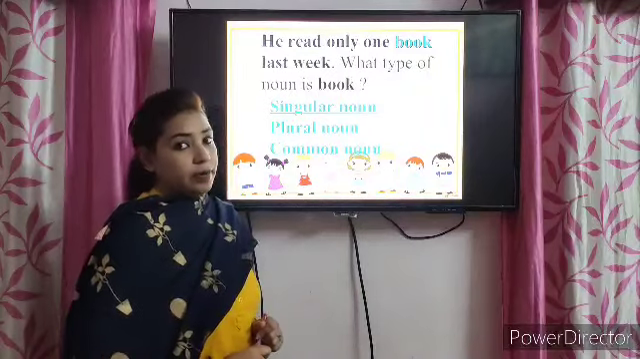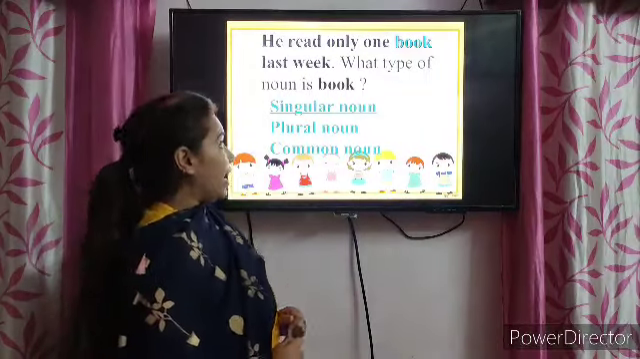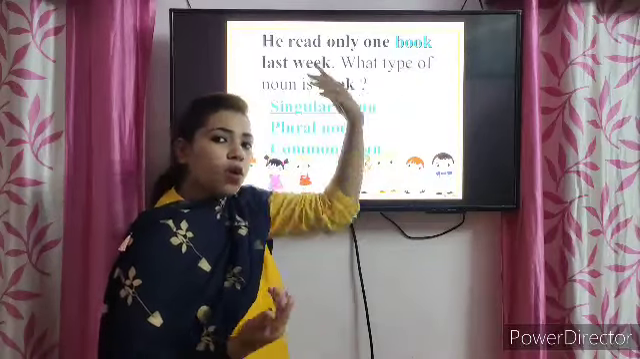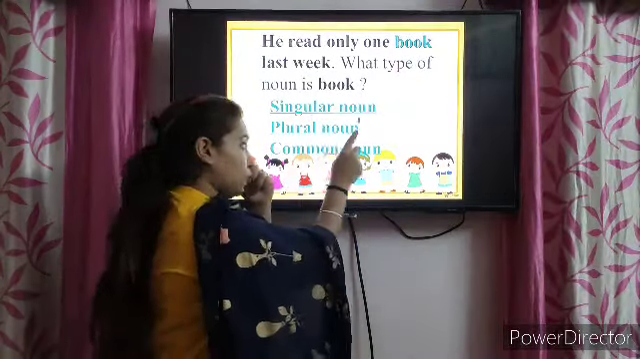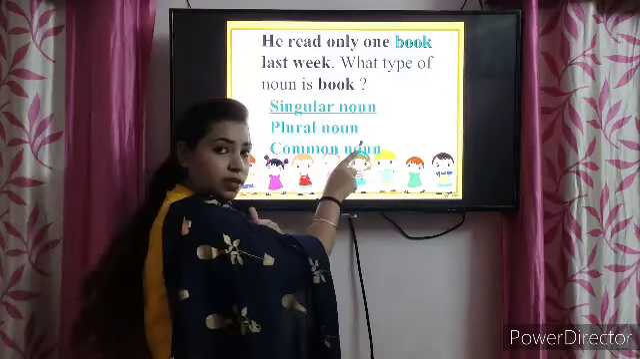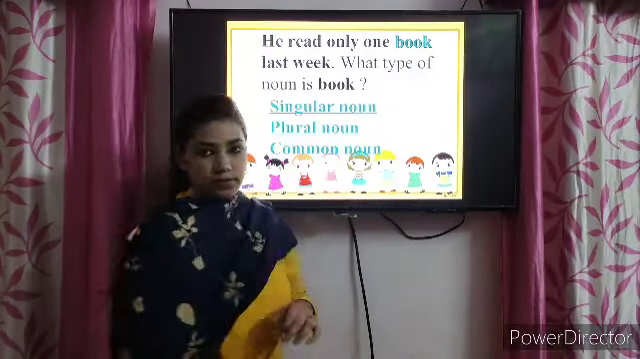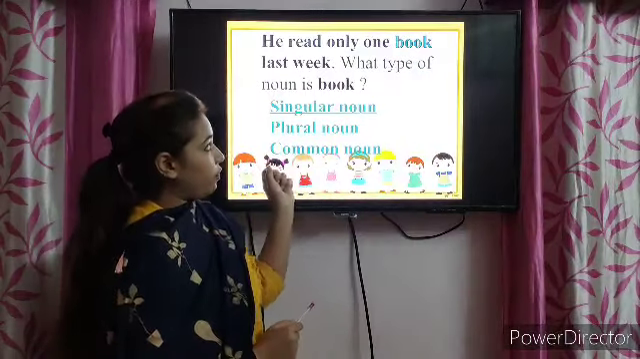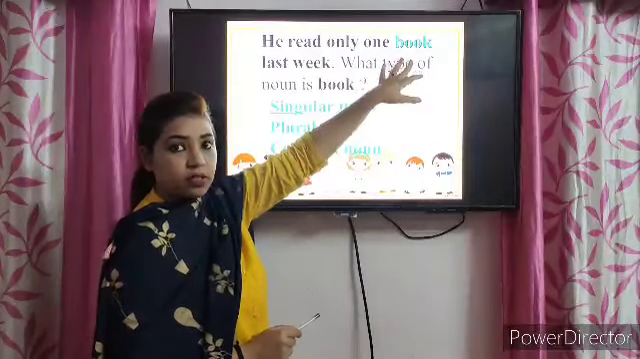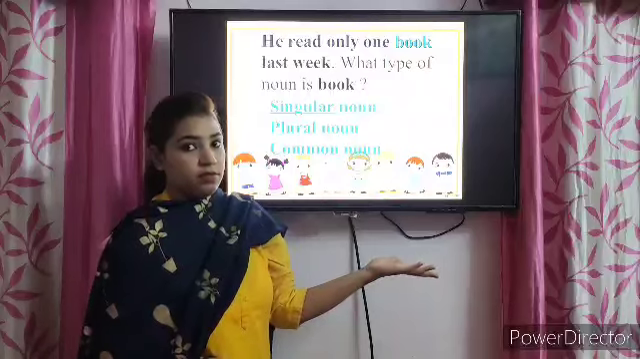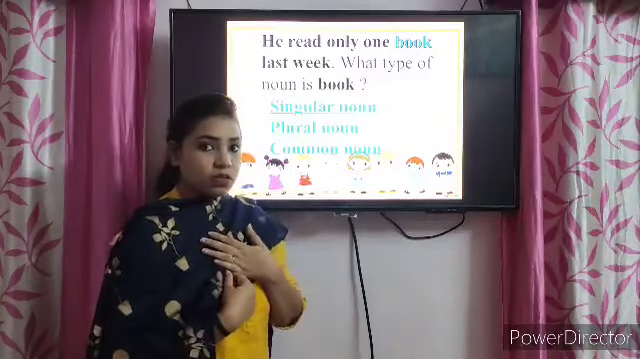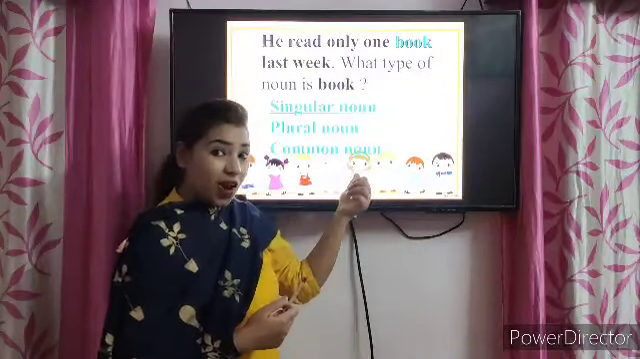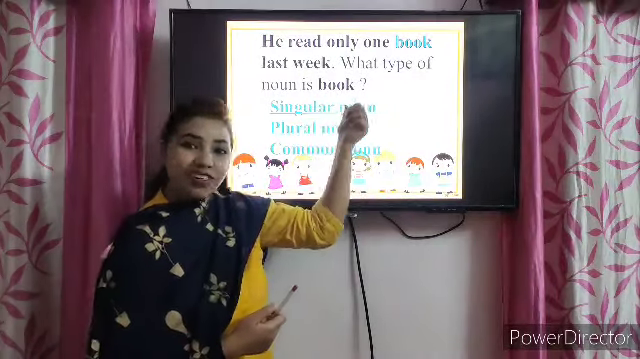Now here I am asking you, what type of noun is book? यहाँ जो book है वो कौन सा noun है? Singular, plural, common. I'm here referring to book. कोई भी book हो सकती है. Any book. I don't know. Even you also don't know. Yes, it's a common noun as well as a singular noun.